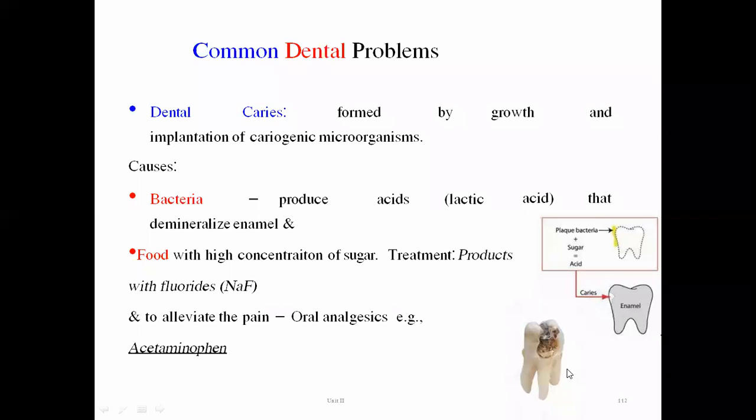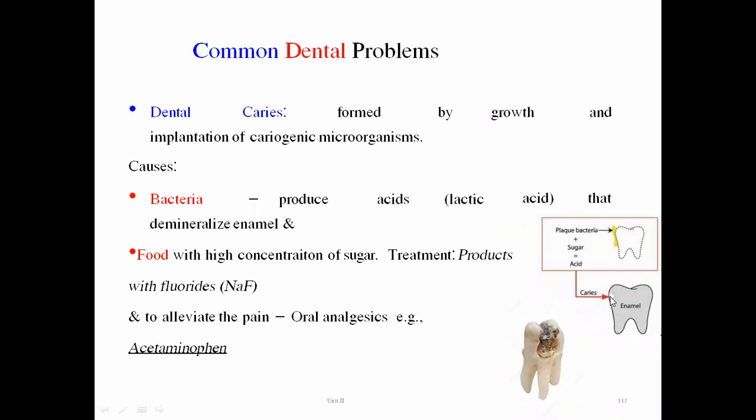Now, what is the reason behind that? Why does any person suffer from this? It is due to bacteria and food. Now, what bacteria play a role in the formation of dental caries? They produce acid. We all know there are some useful microorganisms and bacteria in our digestive system to digest our food. But those microorganisms produce lactic acid during metabolism of this food material. This lactic acid formed in our mouth acts on the enamel cavity and demineralizes the enamel.